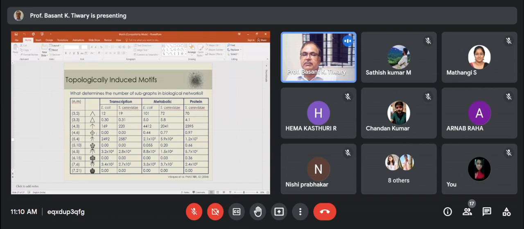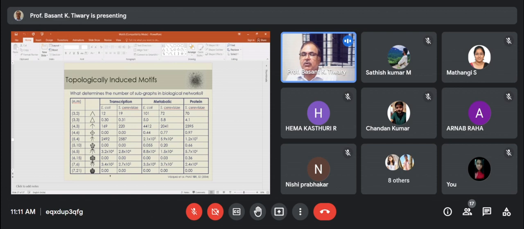Here there are 3 nodes and 3 edges, so 3 by 3. This is 4 nodes and 3 edges, so 4 by 3. This is 4 by 6, this is 4 by 6, this is 5 by 4. Like that, you will get this kind of pattern.